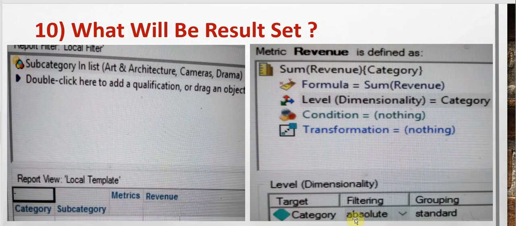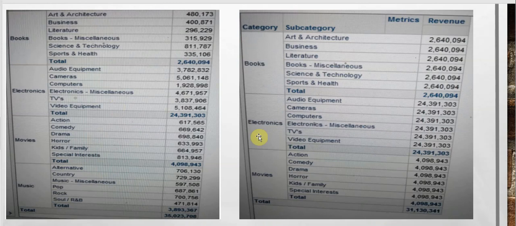And in the next question, the filtering is set to absolute, grouping remains standard. For this, we can see for books, our total was 2640094, which gets repeated for the entire books. For electronics, the entire total was 24391303. So the entire thing is getting displayed here. For movies, the total was 4098943. So total values for the categories are getting displayed here.